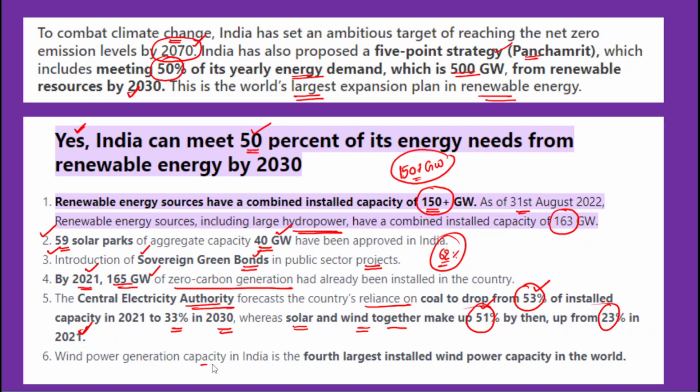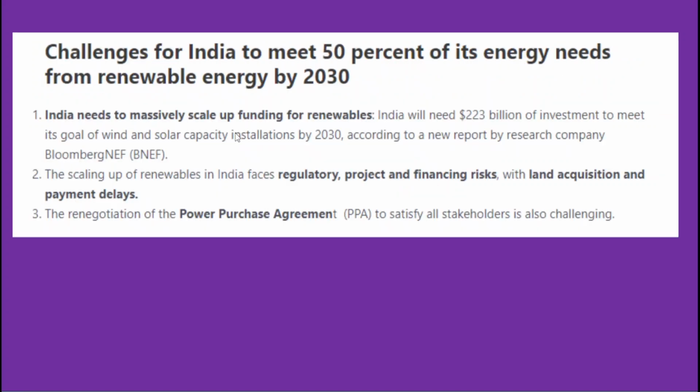So regarding wind power generation capacity, India has the fourth largest total installed capacity of wind. So therefore, in this context, India will be achieving the target of 50% of renewable energy generation.